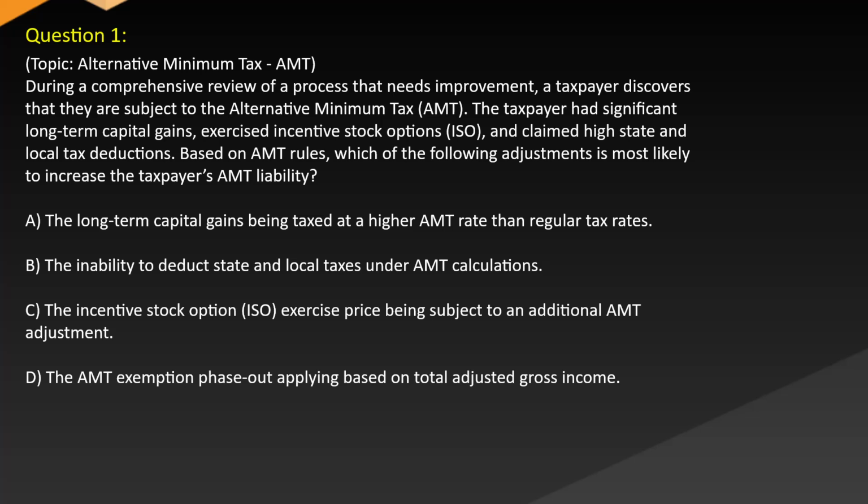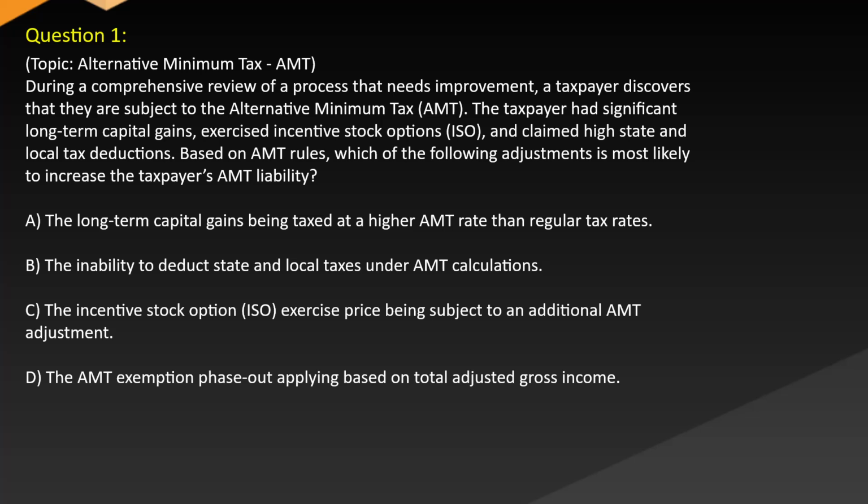Question 1. Topic: Alternative minimum tax. AMT. During a comprehensive review of a process that needs improvement, a taxpayer discovers that they are subject to the alternative minimum tax, AMT. The taxpayer had significant long-term capital gains, exercised incentive stock options, ISO, and claimed high state and local tax deductions.